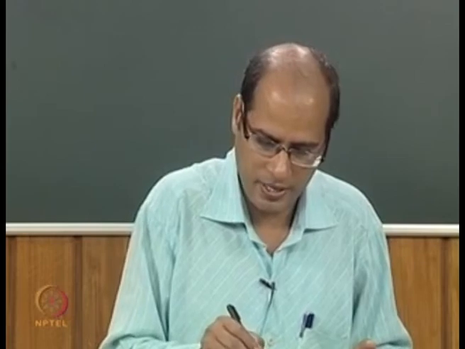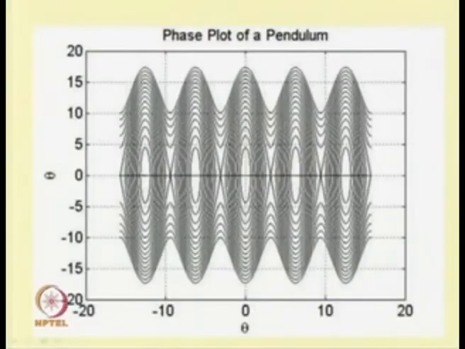Here also in case of the pendulum, we have periodic solutions in between these homoclinic orbits. So, these are the several homoclinic orbits. In between these homoclinic orbits we have infinite sets of periodic orbits.